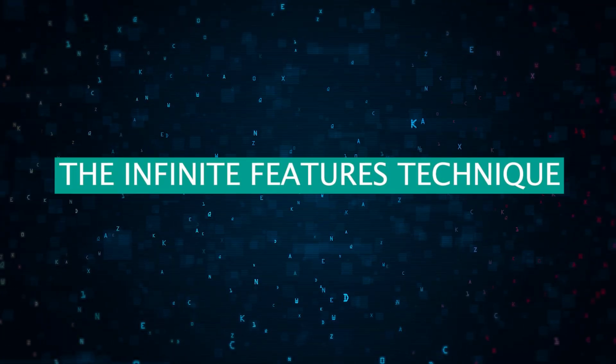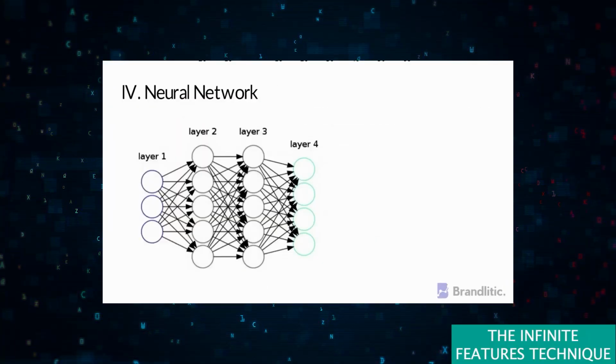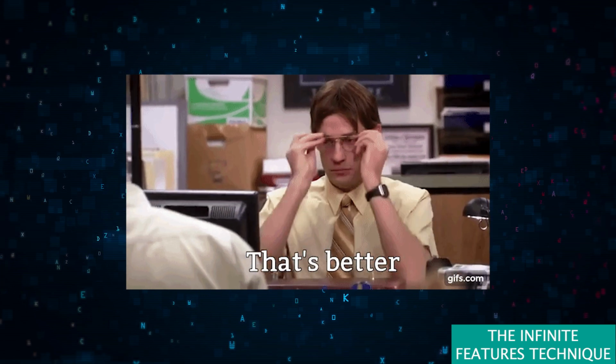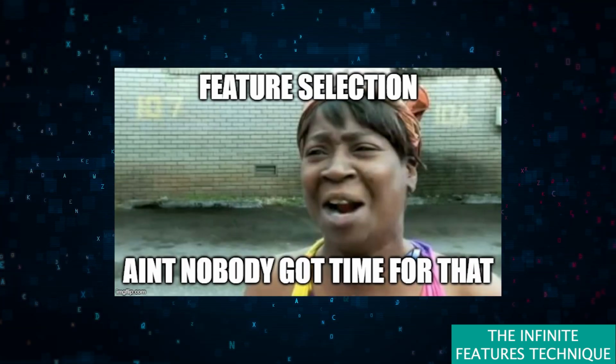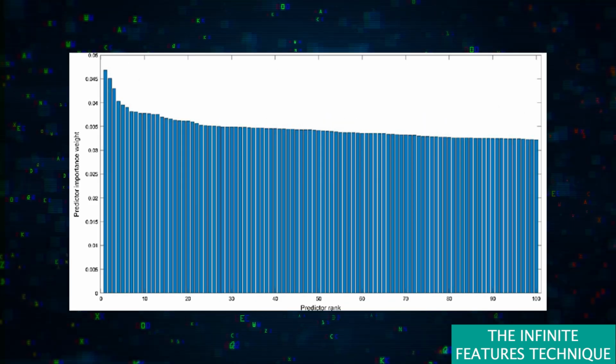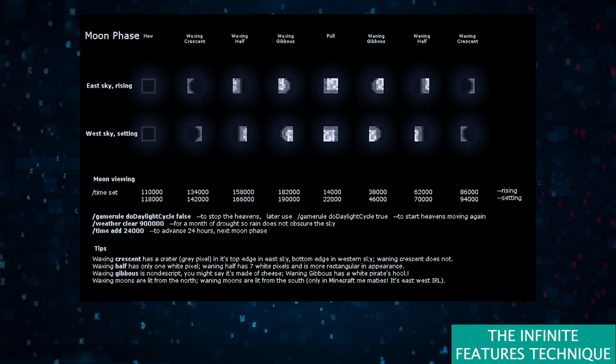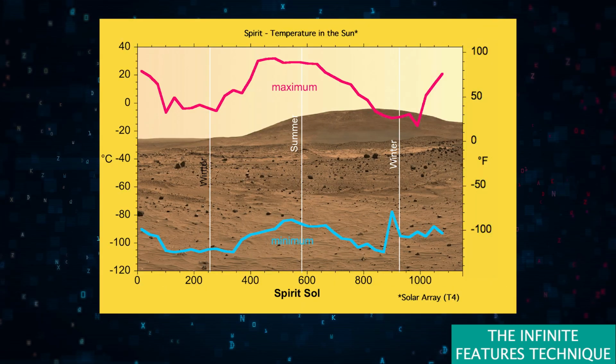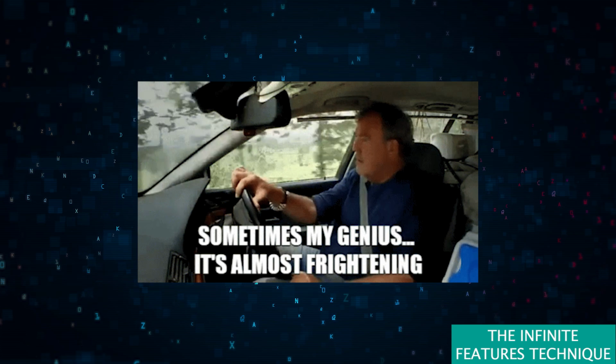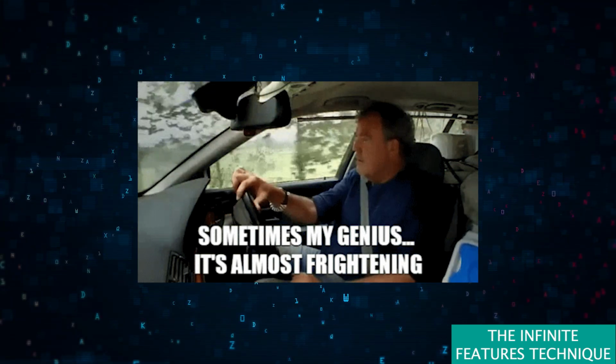The infinite features technique. In the quest for the perfect model, why limit ourselves to relevant features? More is always better, right? Introduce the infinite features technique. Why use 10 features when you can use 10,000? Sure, most might be completely irrelevant, like the phase of the moon or the average temperature of Mars. But hey, your model's complexity will baffle everyone, making you look like a genius.